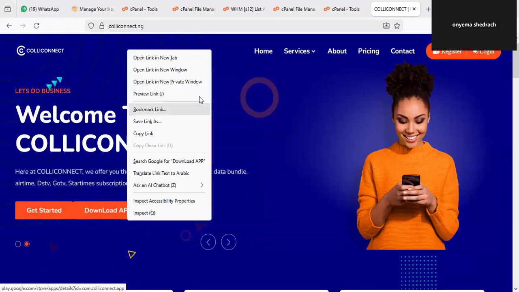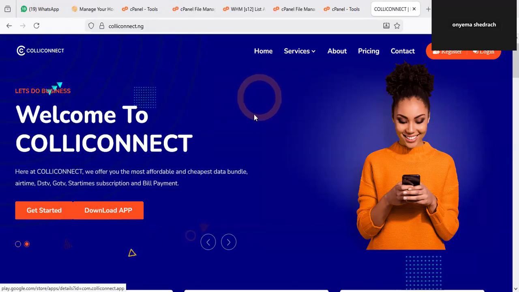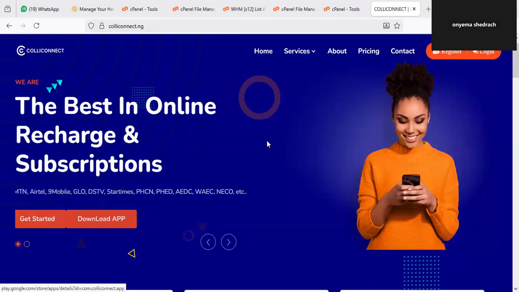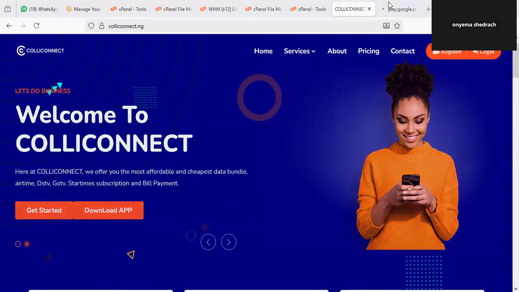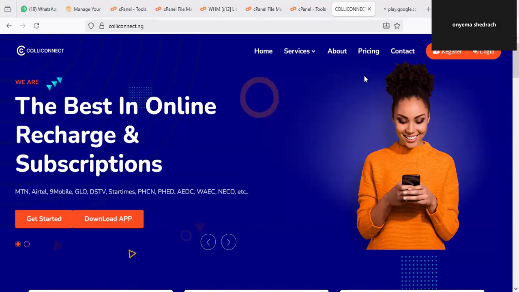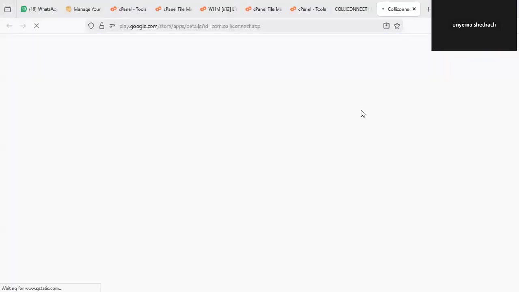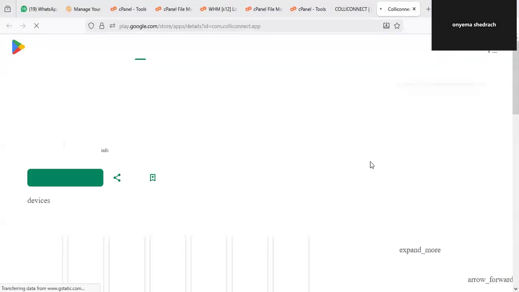But let me just open it, because I am actually doing a practical demonstration of everything here, so you understand how to make use of the system. Once you click on this download link, it will take you directly to Play Store. On Play Store, you can download the app, and once you download it, you can install it on your mobile device. That's if you are using Android device.